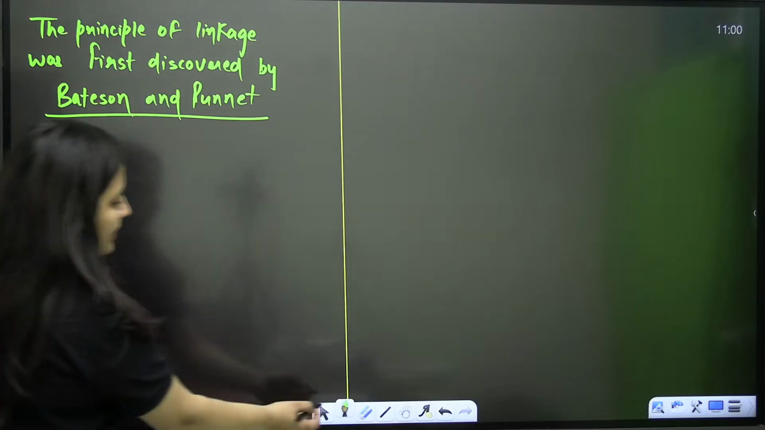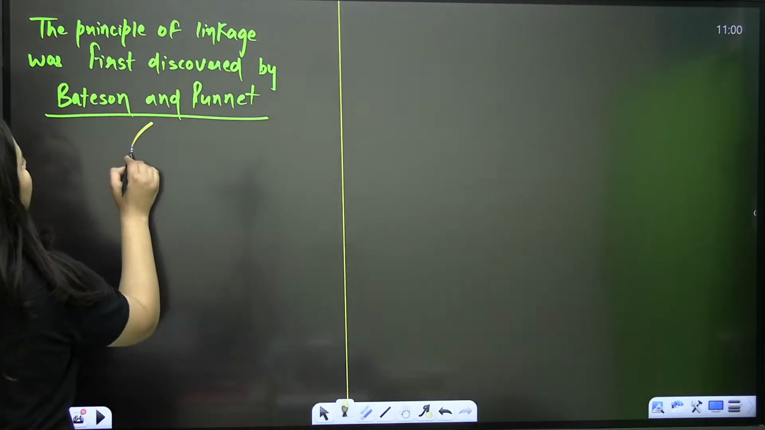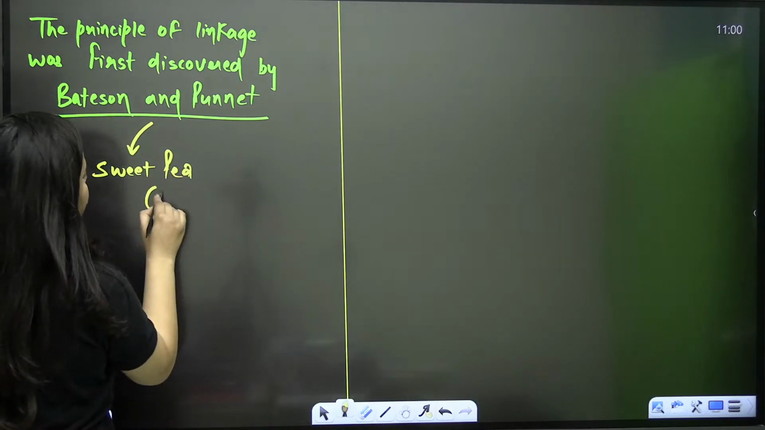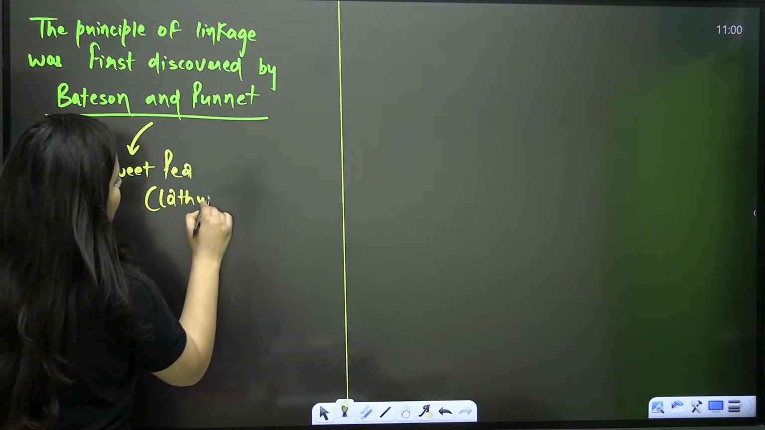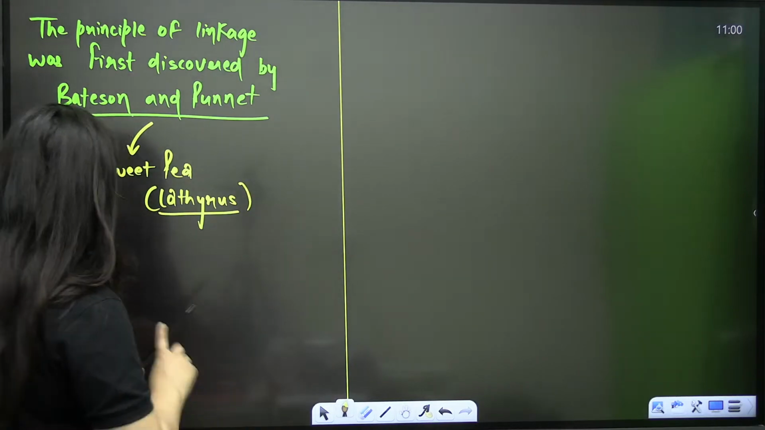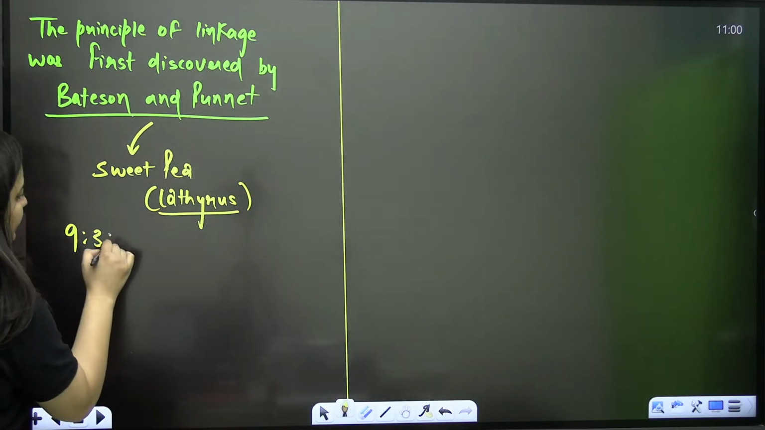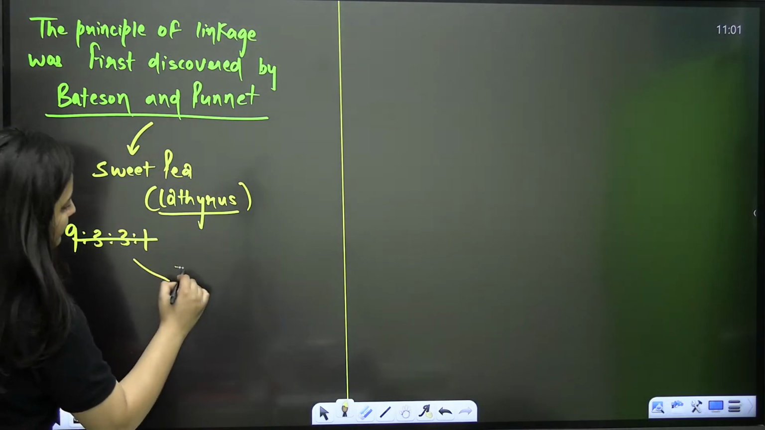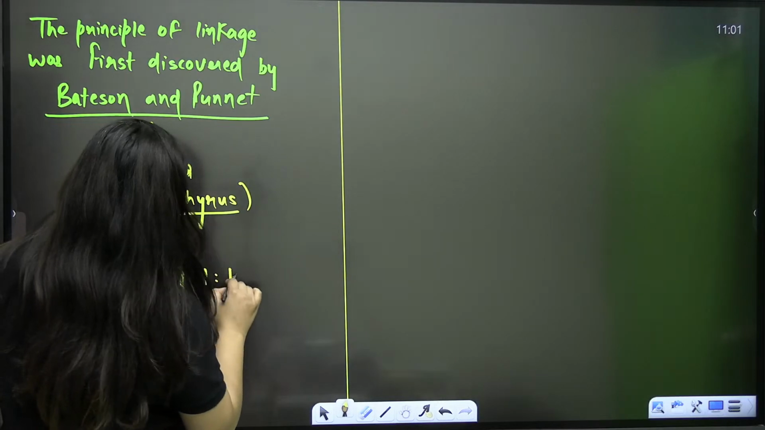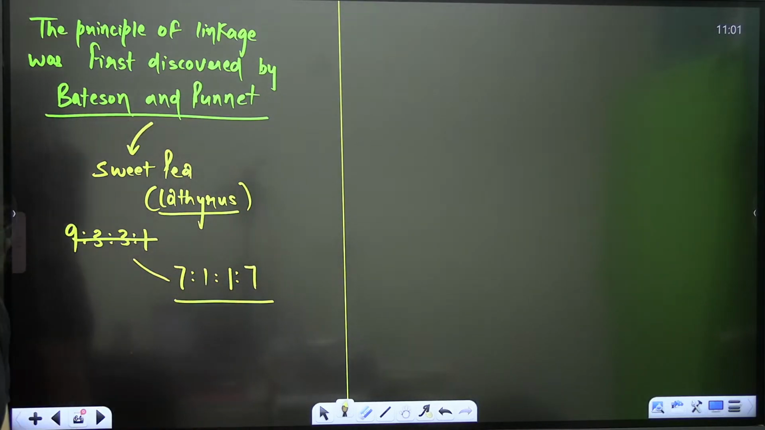They were working on sweet pea, that is your Lathyrus. And they observed that when they studied the dihybrid cross, they didn't get this ratio. Instead of that, they got the ratio 7:1:1:7. That's what they got.